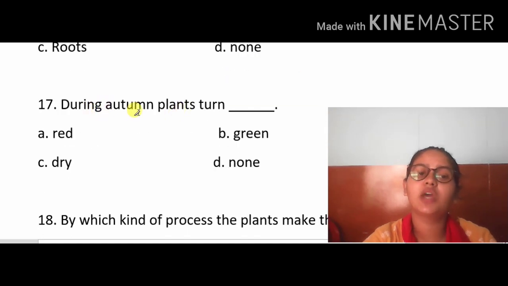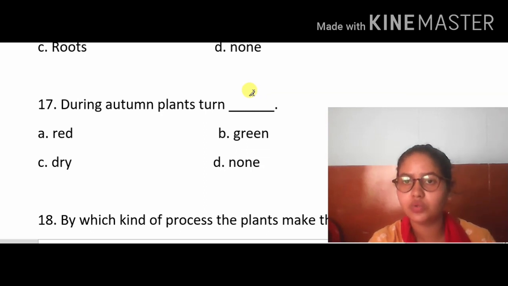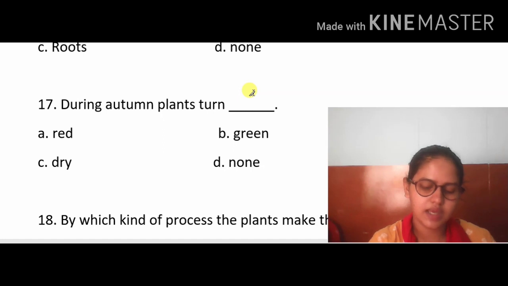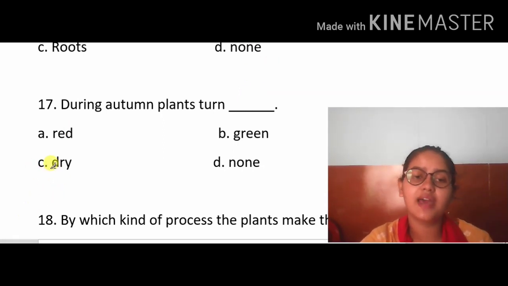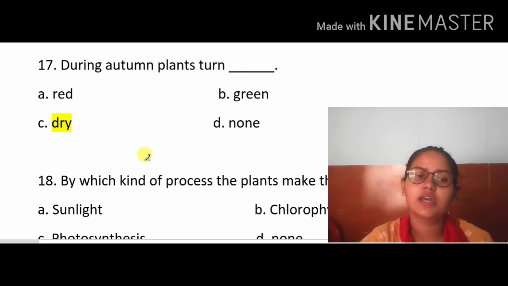Now, students, during the autumn plants turn dry. During the autumn season, what do the plants do? They turn red or green or none or dry. Which one is true? What we can learn from our book on page number 61 is: during spring season they remain fresh and green, while during autumn season they turn dry and their colors fade into brown and yellow. So the plants turn dry. Okay, so the 17th answer is C.